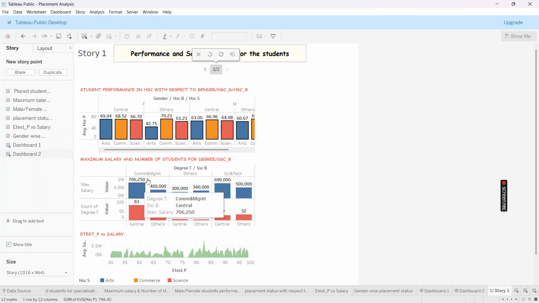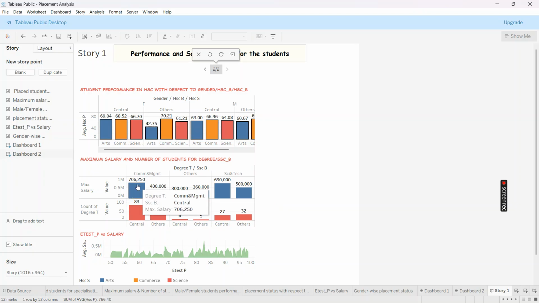So we have created a bar chart for that. The first part will tell you the salary with respect to degree type and SSP, and the second part will tell you the count with respect to degree type and SSP. Here, first we have taken the maximum salary for analysis, so we have identified the top three salaries.